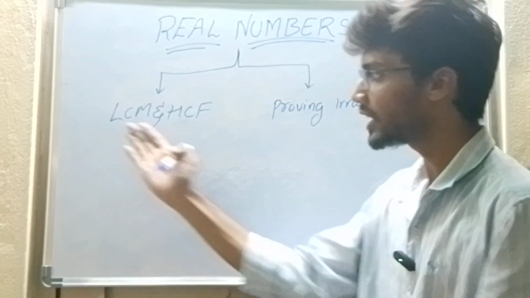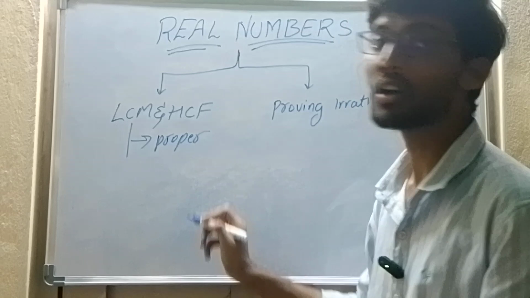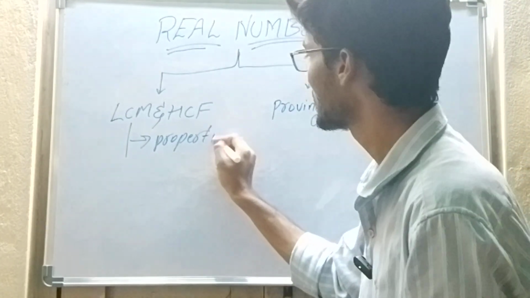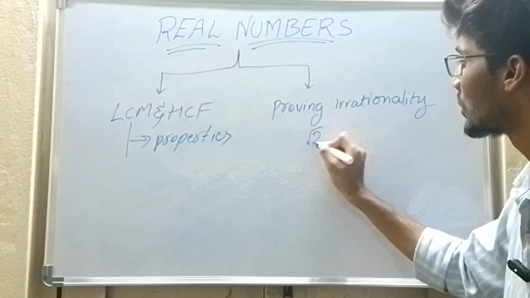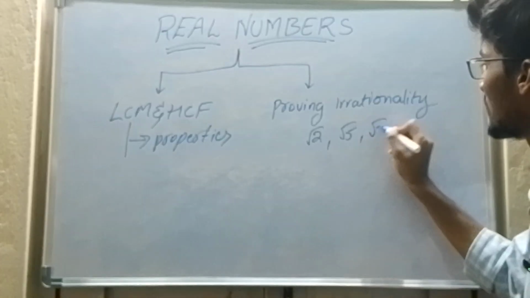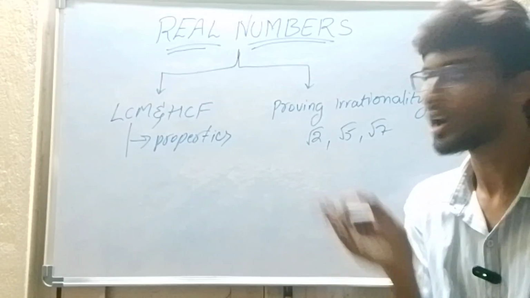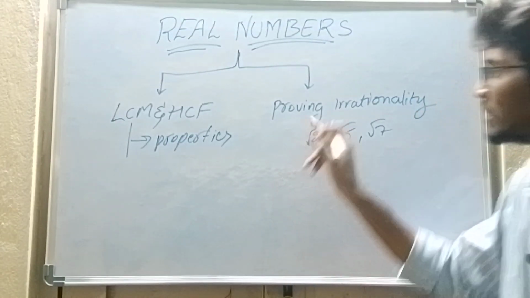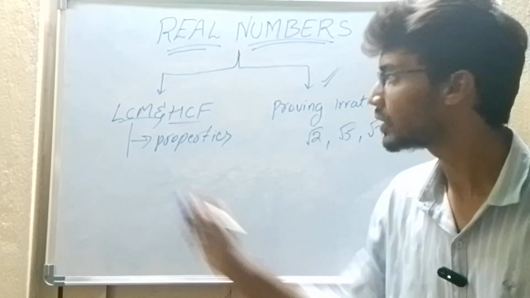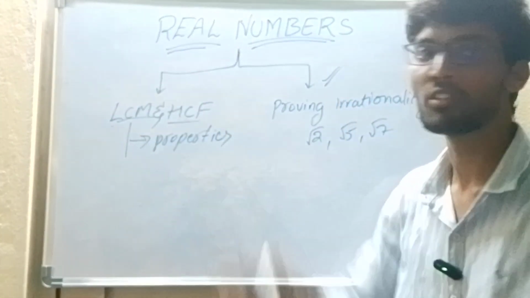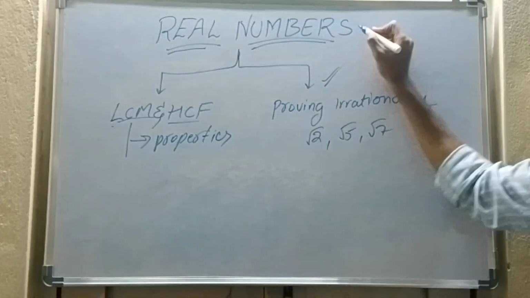If you know how to find LCM and HCF and some other properties which you are going to learn in a while, and if you know how to prove irrationality, for example, if numbers like root 2, root 5 or root 7 are given to you and you are asked to prove that root 2 is irrational, and you know the concept of how to prove it, then this part is done. If you know what LCM and HCF are and how to find them, then this part is also over. By learning these two topics, your real numbers chapter is done.